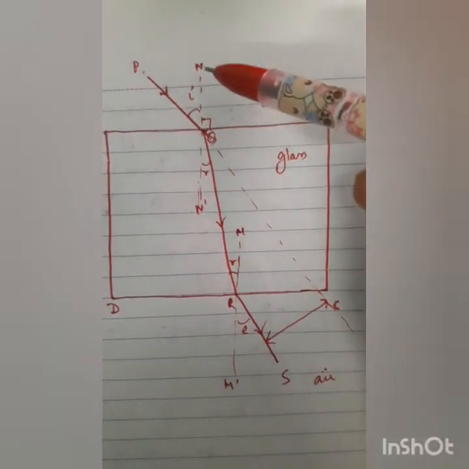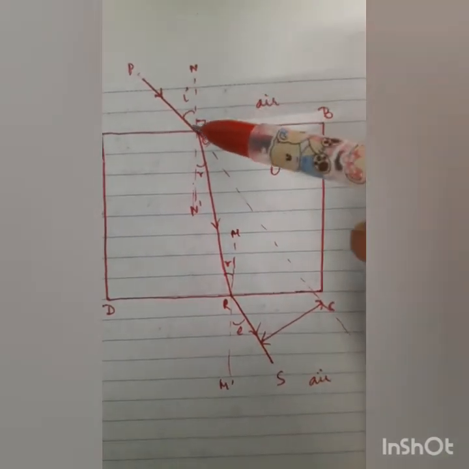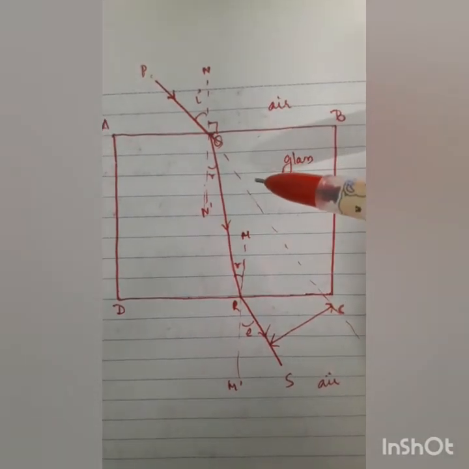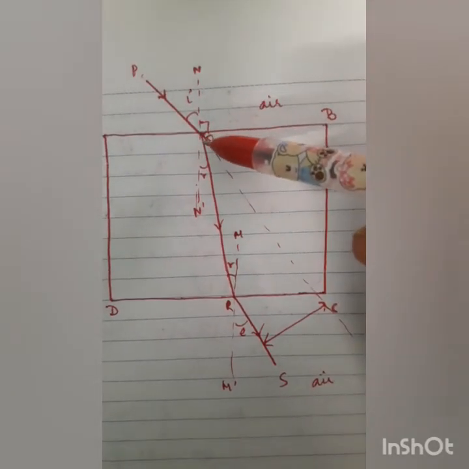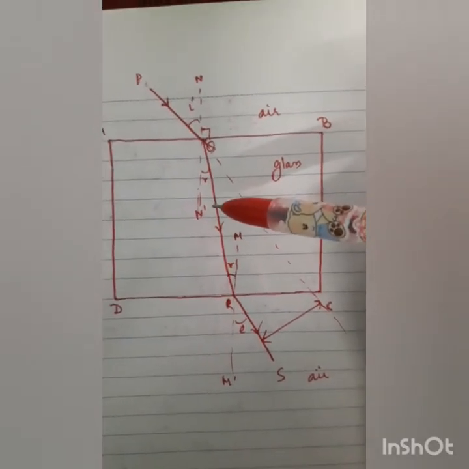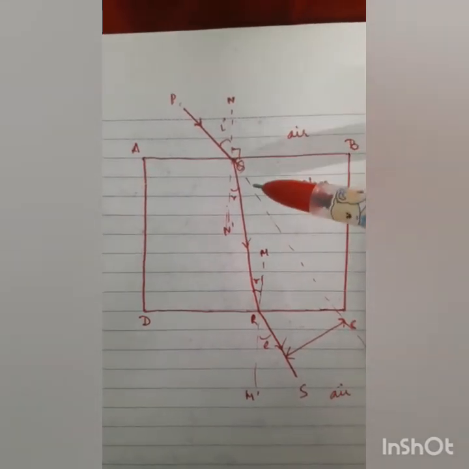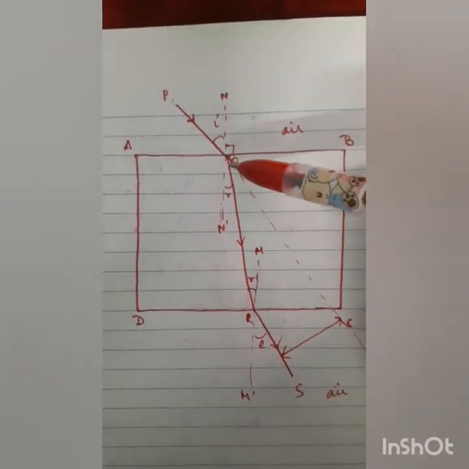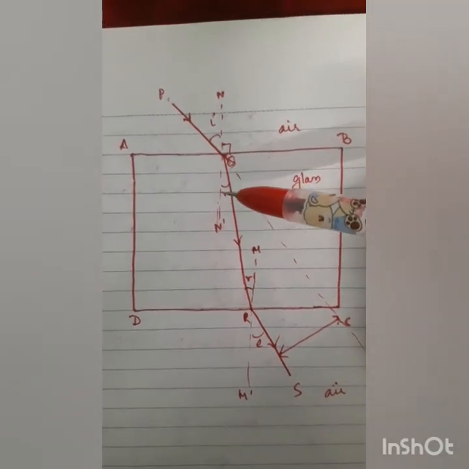This angle between the normal and the incident ray is known as angle i, the angle of incidence. Now as soon as the ray of light moves from air onto glass, since it is moving from rarer medium to denser medium, it will move towards the normal. See, bending towards the normal. This is the law of refraction you have learned, that is, the rules of refraction. As a ray of light moves from air to glass, or rarer medium to denser medium, it will bend towards the normal. See, it has suffered a bend. It has come closer to the normal. So this angle will be angle r, the angle of refraction.